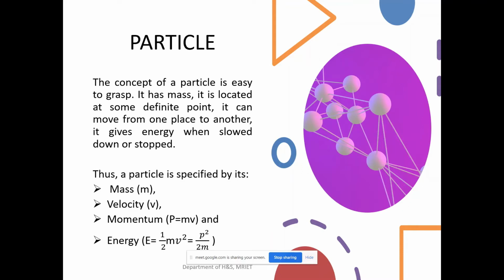You may take a proton or neutron also. It also possesses some particular mass, 1.674 into 10 raised to minus 27 kgs. You may take any particle, it should have a mass. It definitely possesses a particular quantity named mass. So we can say that a particle is specified by means of a mass. Generally mass is denoted by a small letter or a capital letter, depending on the situation. So the first important characteristic of a particle is that every particle should possess a particular mass.